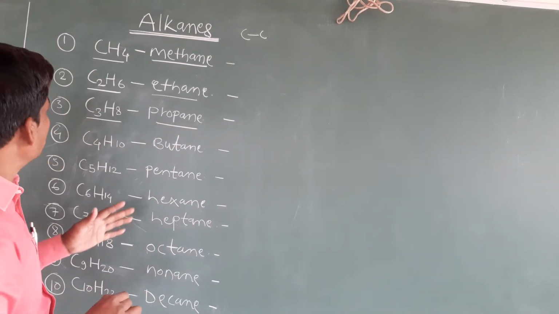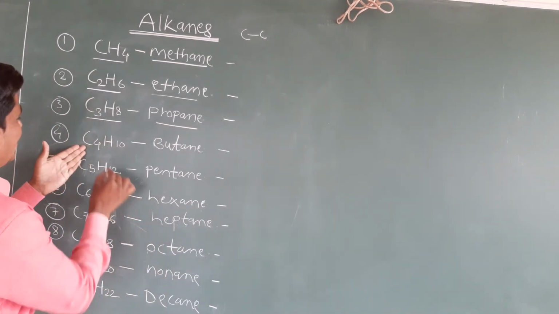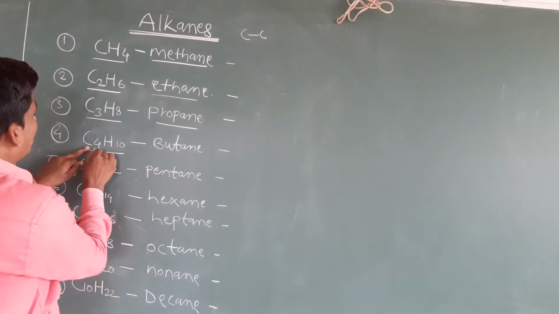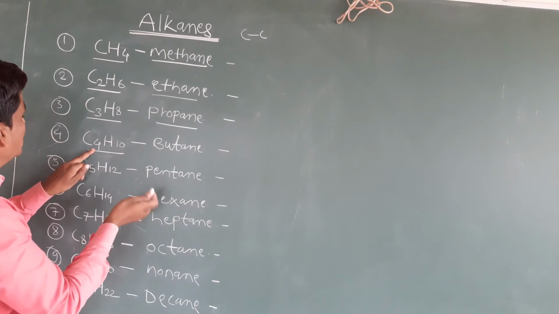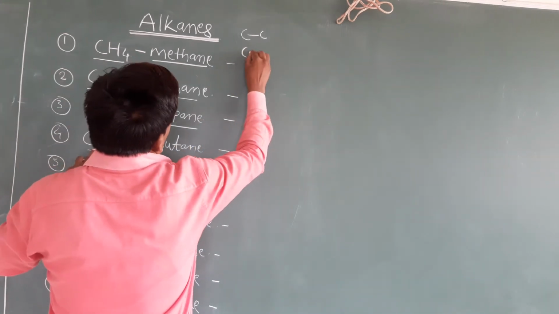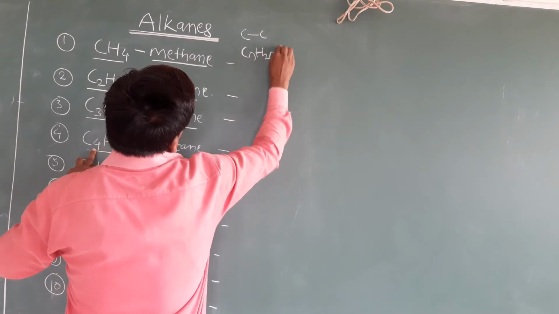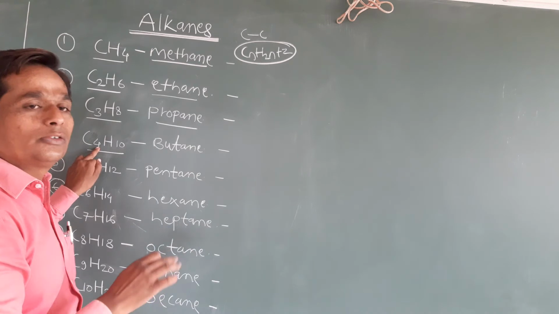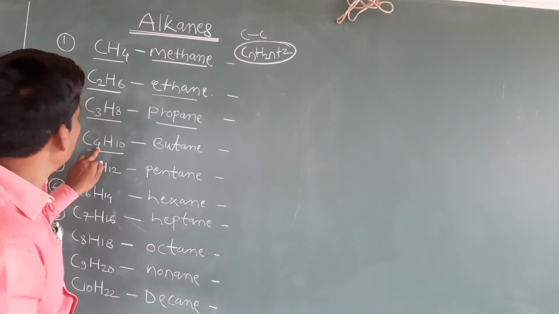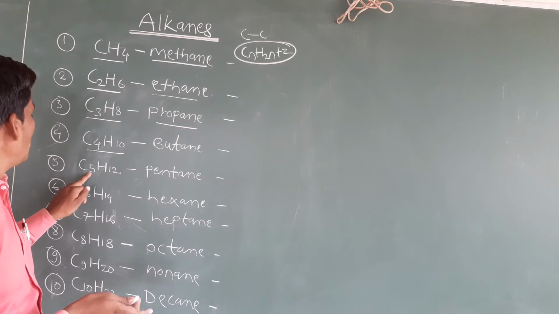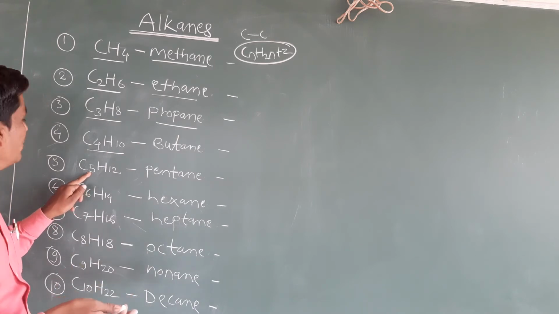Students, just see how, depending on how many carbons there are, we can give the formula. If 4 carbons are there, you double it, that is 8, and add plus 2. The formula is CnH2n+2. You remember this one. C4, so you double it and add 2, then C4H10. Here C5H12: 5 doubled is 10, plus 2, 12.